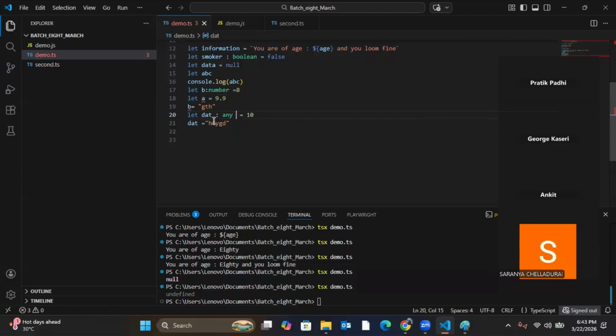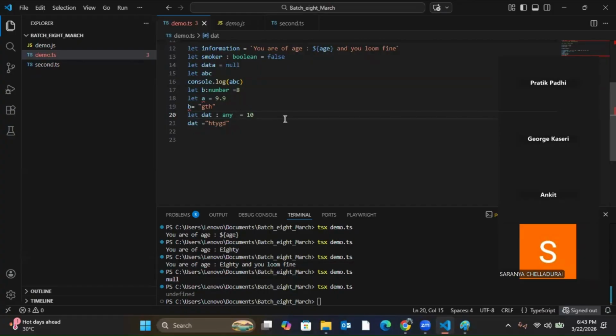Because you can just assign one value, a primitive data type. If you have not declared any data type and you give the value, it will automatically understand that value's data type only. If it is numeric, it will be numeric. If it is string, it will be string. For any, there is no such value where you can give it and it will understand. So if you want any variable to be any, you have to mandatorily tell that it is the any data type.